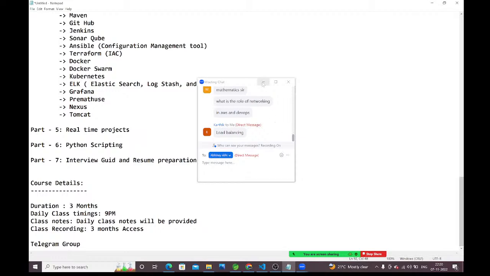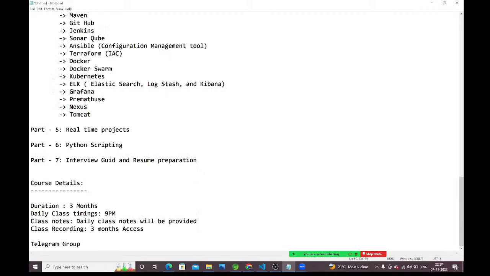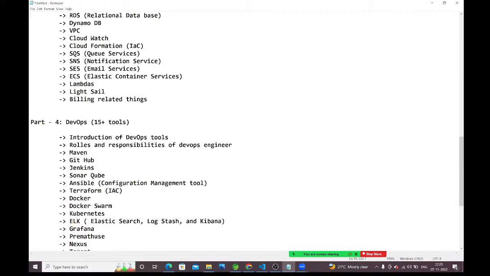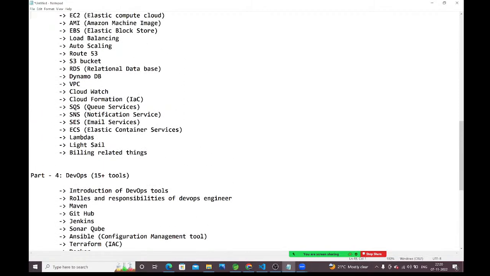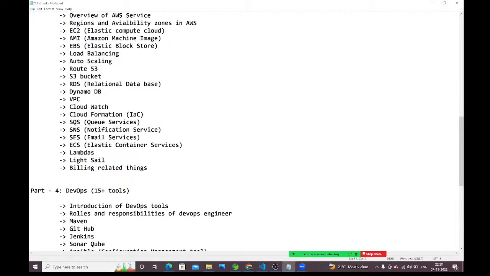Load balancing I mentioned; load balancing, auto scaling, lambdas, everything we will discuss.